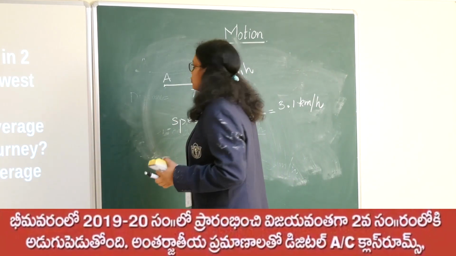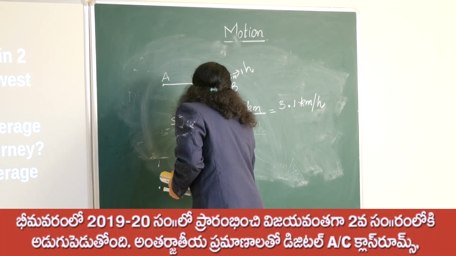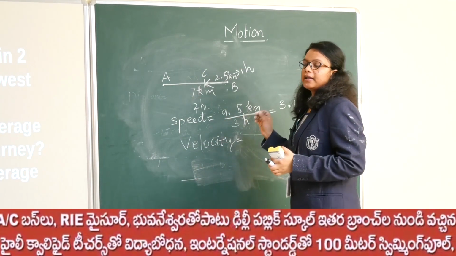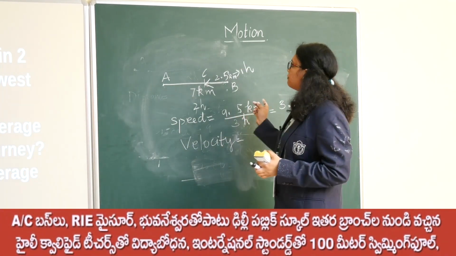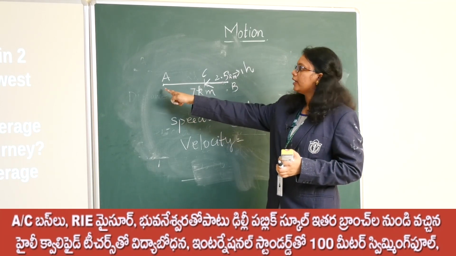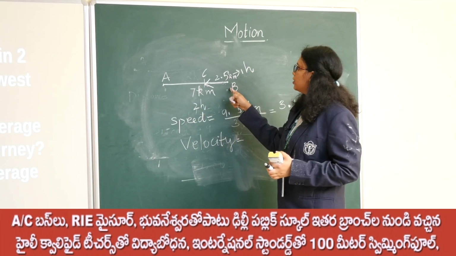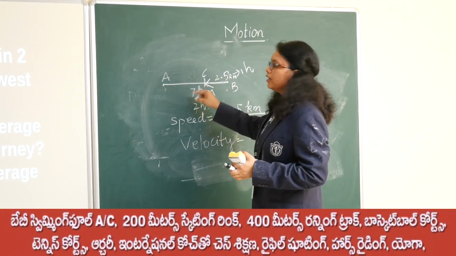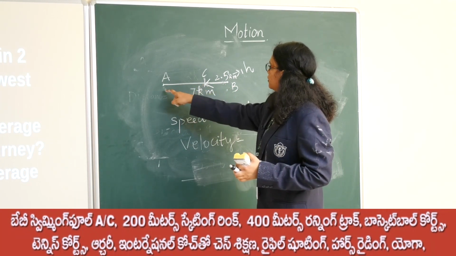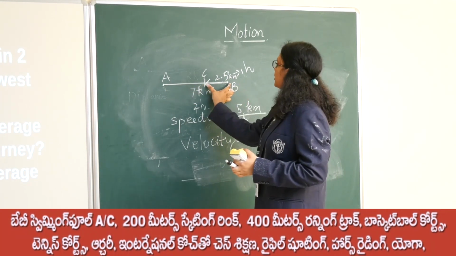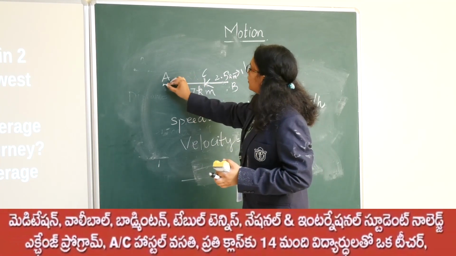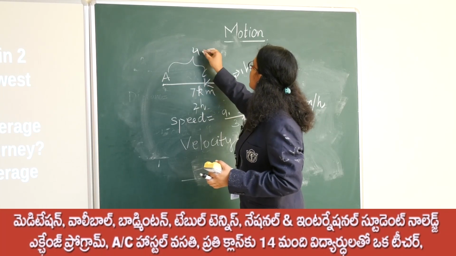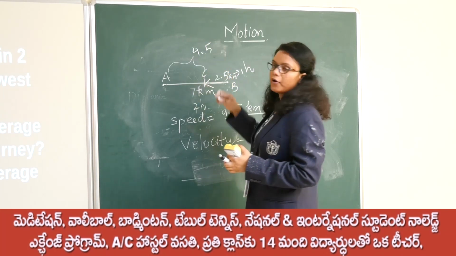Now what is the man's average velocity? Velocity is displacement by time. Displacement is the shortest distance between initial and final point. As I have already told you, the initial point here is A, and in this journey the final point is C, right? So the distance between A and C is nothing but 7 minus 2.5, which is 4.5.